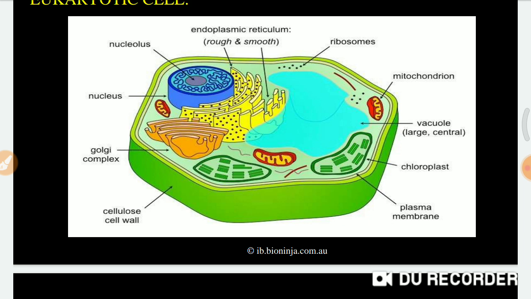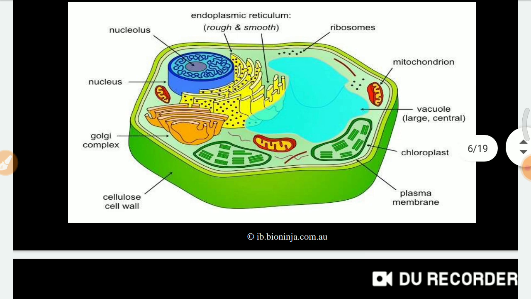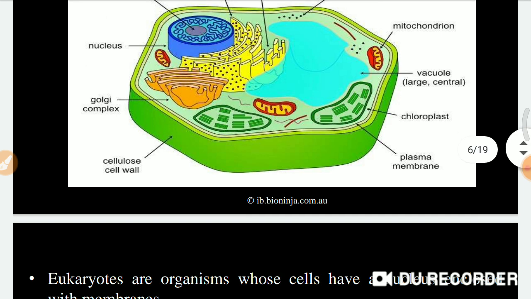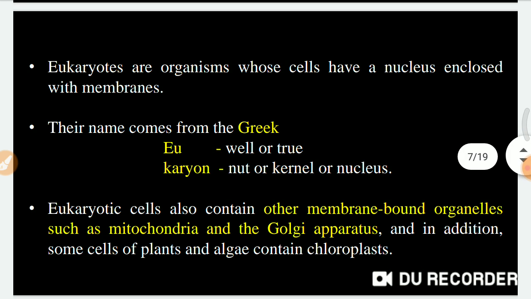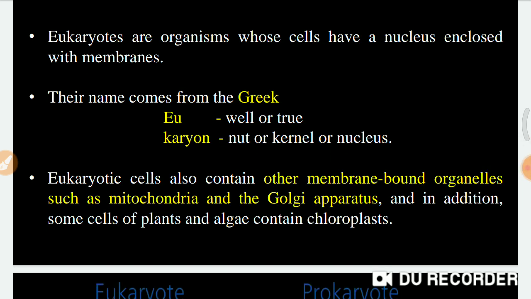So the nucleus keeps this DNA material away from the external environment. Eukaryotic organisms have cells with a nucleus enclosed by membranes. Eu means true, and karyon means nucleus.